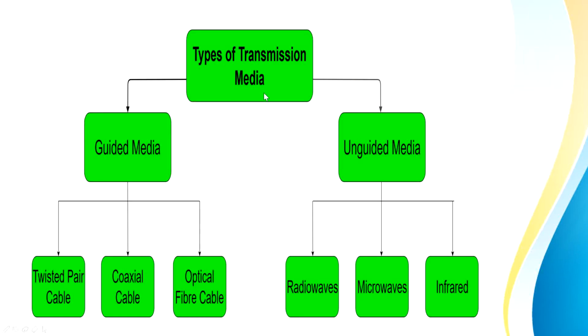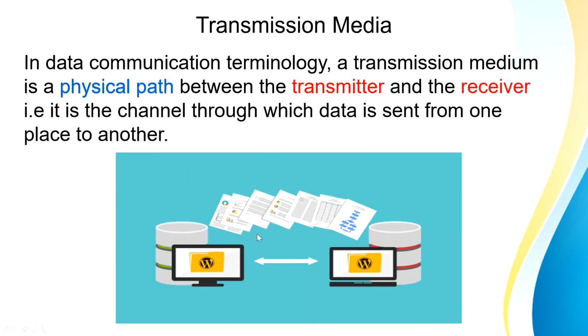Transmission media is categorized into guided and unguided. Guided मतलब wired media and unguided मतलब wireless media. So अगर आप एक actual wire use कर रहे हो which is carrying your data from your sender to your receiver, that means you are using a wired media or a guided media. लेकिन अगर आप air medium से अपना data send और receive कर रहे हैं without any physical wire, तो that means you are using unguided media.